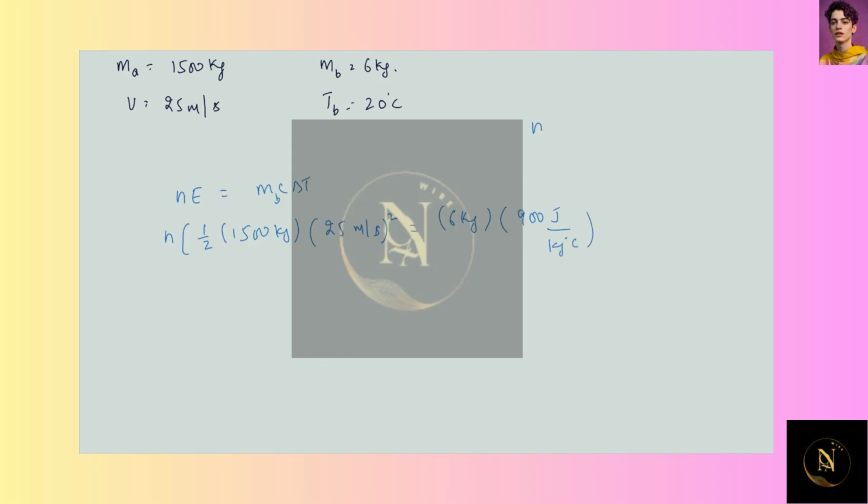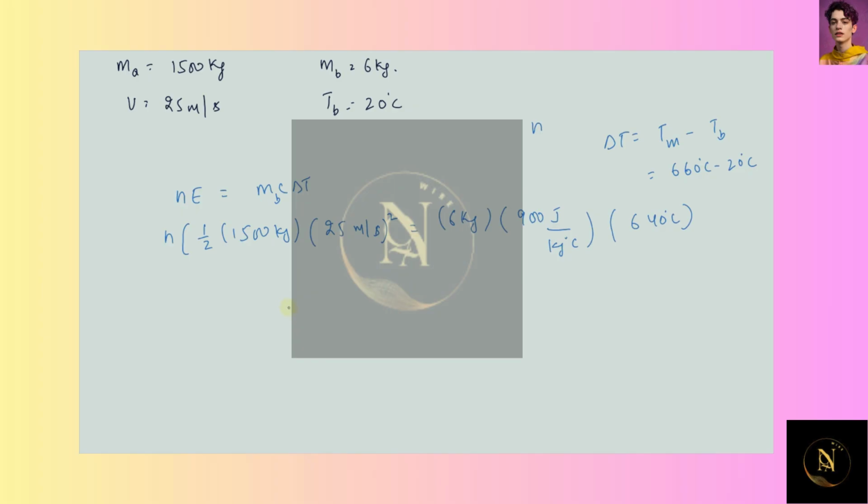Now delta T will be equal to the melting point of aluminium minus the temperature of brake. The melting point of aluminium is 660 degrees Celsius minus 20 degrees Celsius, so we can write 640 degrees Celsius.